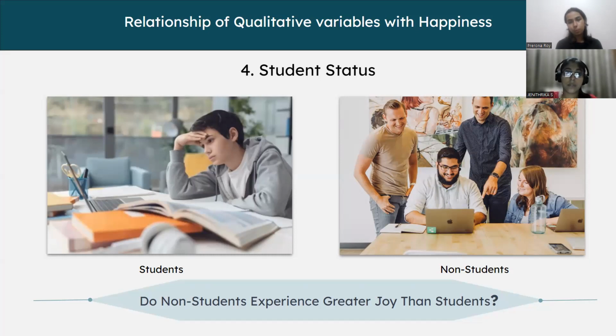It includes people who are working, and people who are not students, like people who are unemployed. So it includes all the categories. But again, our observations show that students are less happy than non-students. So, do non-students experience greater joy than students? To answer this question, we'll be performing statistical tests to prove the relationship between student status and the overall happiness of a person.